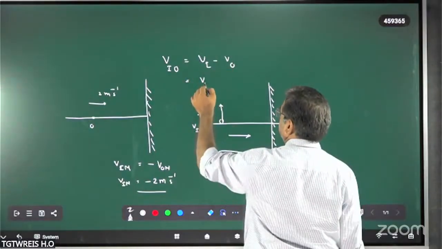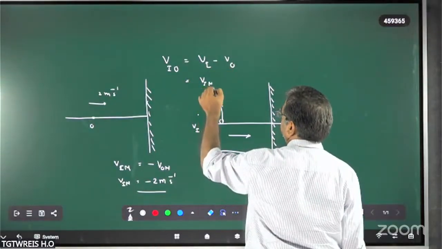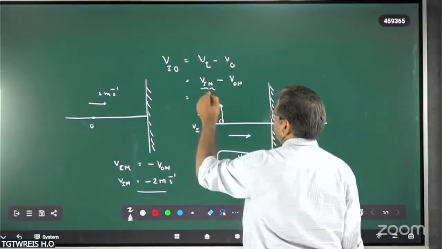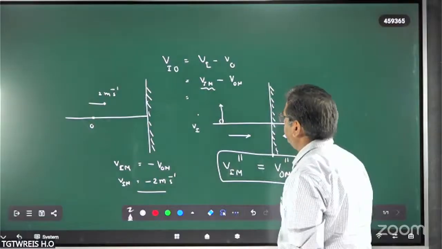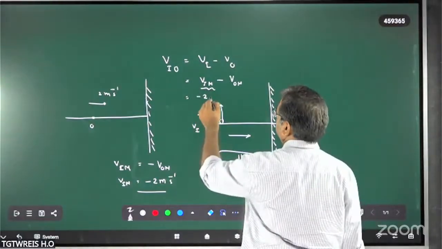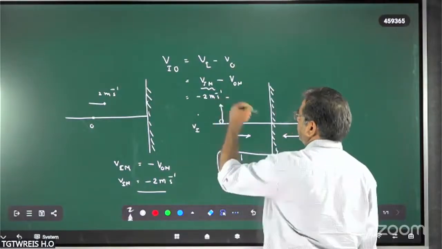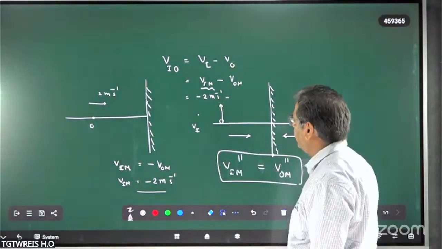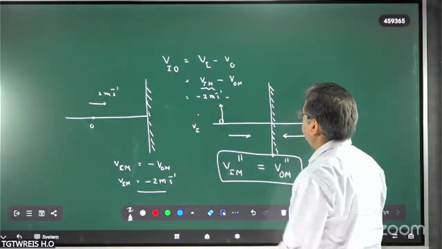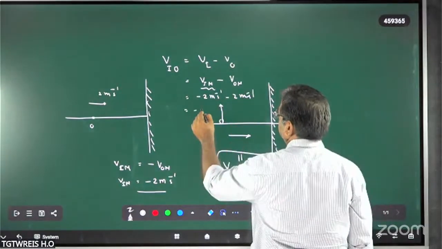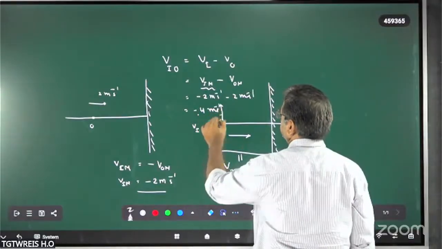So that is Vi with respect to mirror minus Vo with respect to mirror. So how much we got Vi with respect to mirror? Minus 2 meters per second. VOM is equal to how much? That is 2 meters per second only. So how much do we get? Minus 4 meters per second.